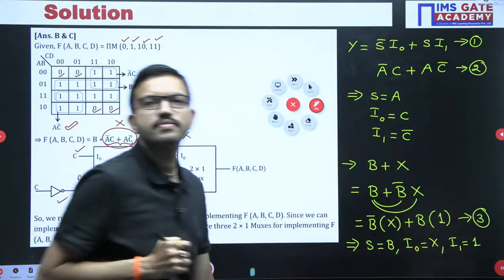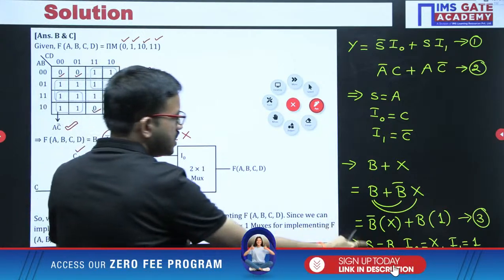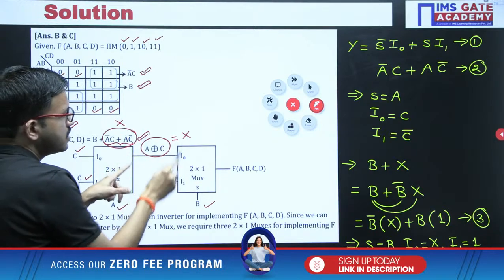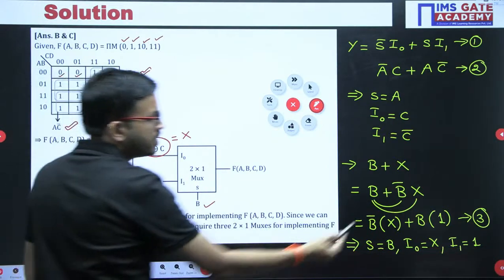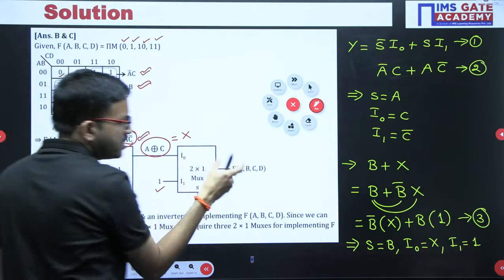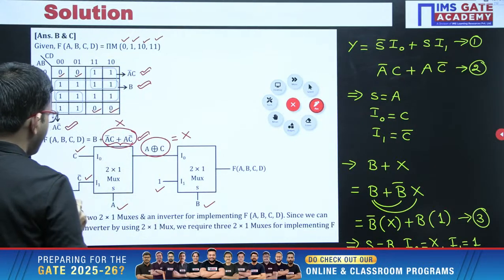That's all. Okay, so here I am considering one more 2 by 1 mux. Here in this case selection is B, I naught equal to X, where X is nothing but A X or C. Then I1 equal to 1. That's all. So in this way, for implementing this particular function, if only normal inputs are available, that time we require